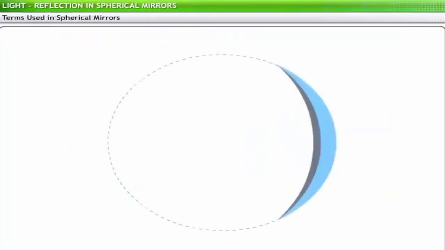You need to be familiar with the terminology used in calculations involving spherical mirrors before you get into more detail. Let's start with the center of curvature. Center of curvature, C, is the center of the sphere of which the mirror is a part. Radius of curvature, R, is the radius of the sphere of which the mirror is a part. Pole, P, is the geometric center of the spherical mirror.